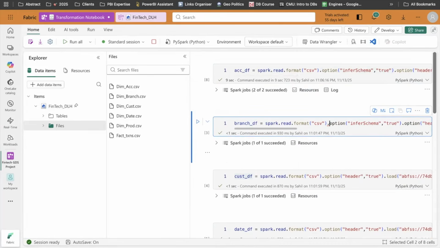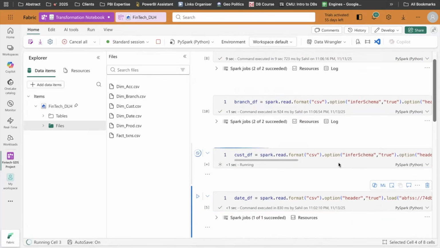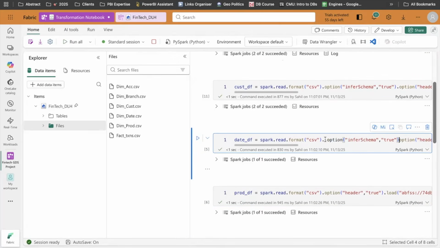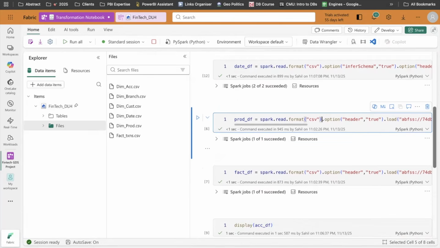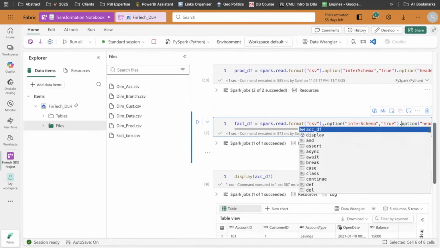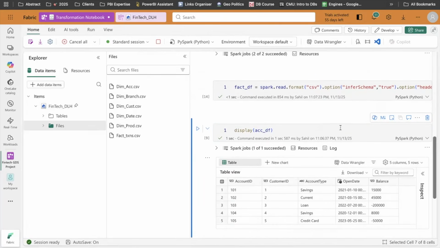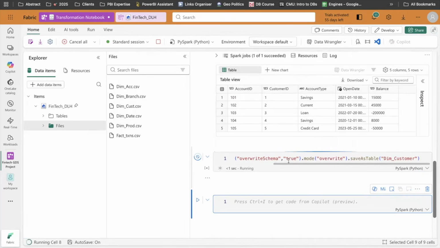This will take care of branches. Same thing for my customers. Same thing for my dates. We're left with two. I will do this, this will sort my products. This will sort my fact table. Perfect. Now, if I do this account data frame, save it into a table called dim customer, run this file.